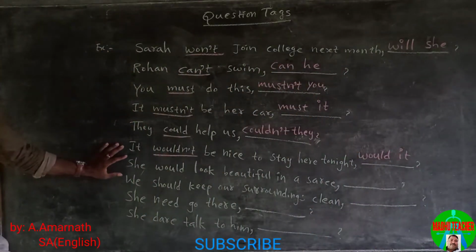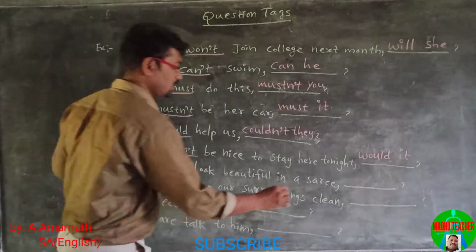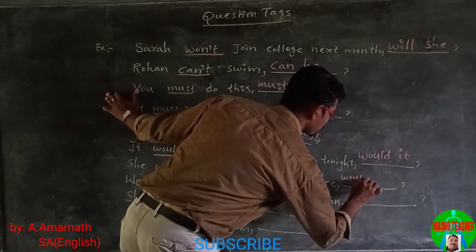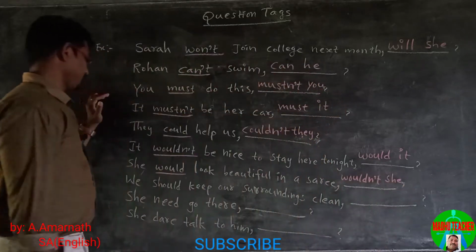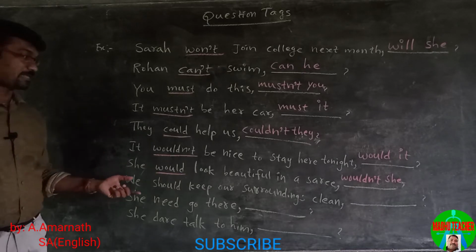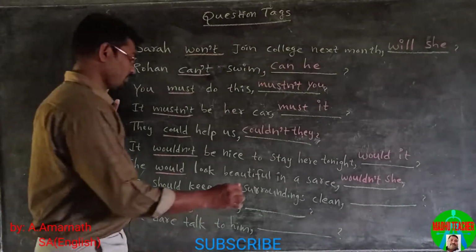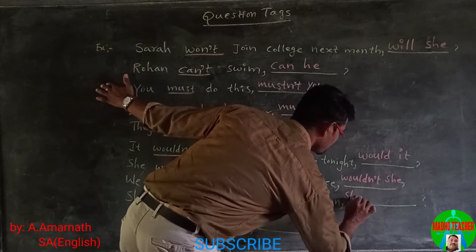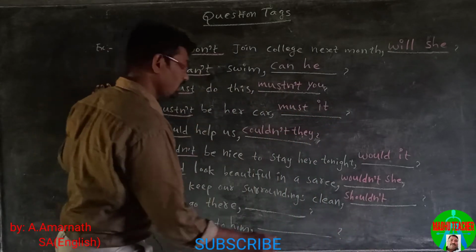She would look beautiful in a sari. This is a positive statement, and the helping verb is would, which becomes wouldn't, and the pronoun is she. We should keep our surroundings clean. This is a positive statement, and the helping verb here is should, then should becomes shouldn't, and the pronoun is we.